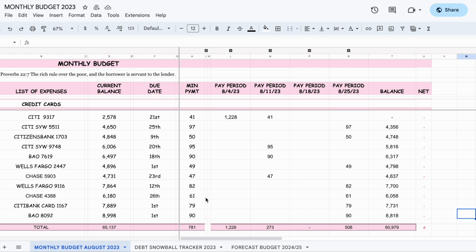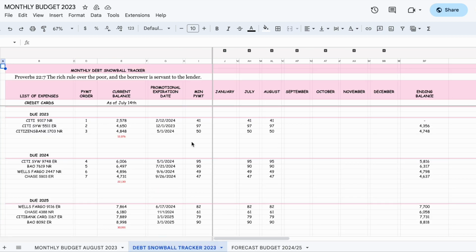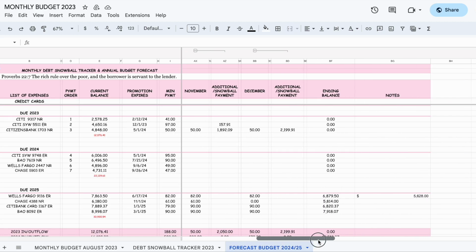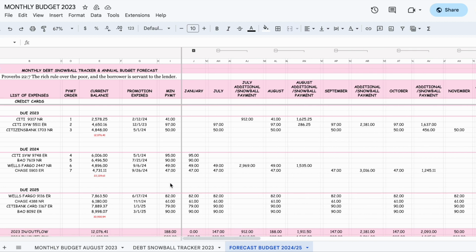I'm going to update that. I just have to see how I'm going to do this. I will sit early in the morning. It'll take me like 2 or 3 hours, but I analyze it so much that I literally know what's going to happen prior to my next check coming in, which I think is great because it shows you what you're doing with your money, dollar to dollar. And I'm going to start fresh. Okay, this is just a sample. I wanted to show you how it is going to look. And we'll go over the monthly debt snowball tracker, which shows the debt by year. And the forecast I won't do today, but I just wanted to show you later on how I use this tab.